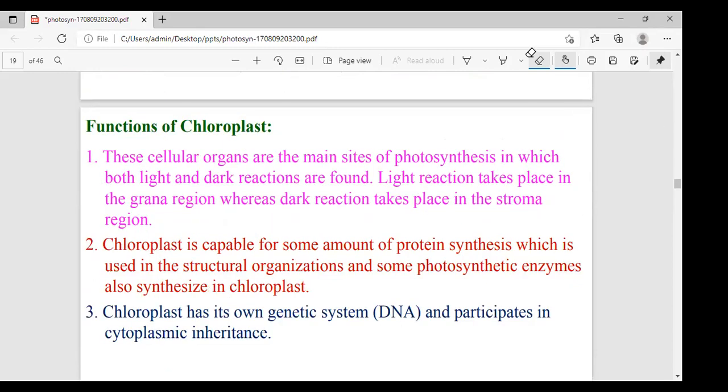These are the functions in photosynthesis. Today you understood what photosynthesis is, how many types there are, and what cell organelle is used in photosynthesis. Did you understand? Yes.